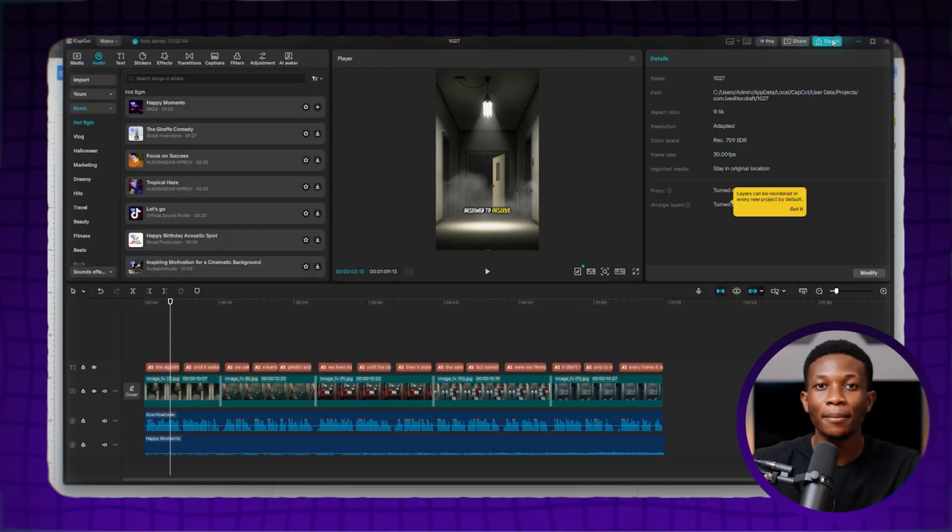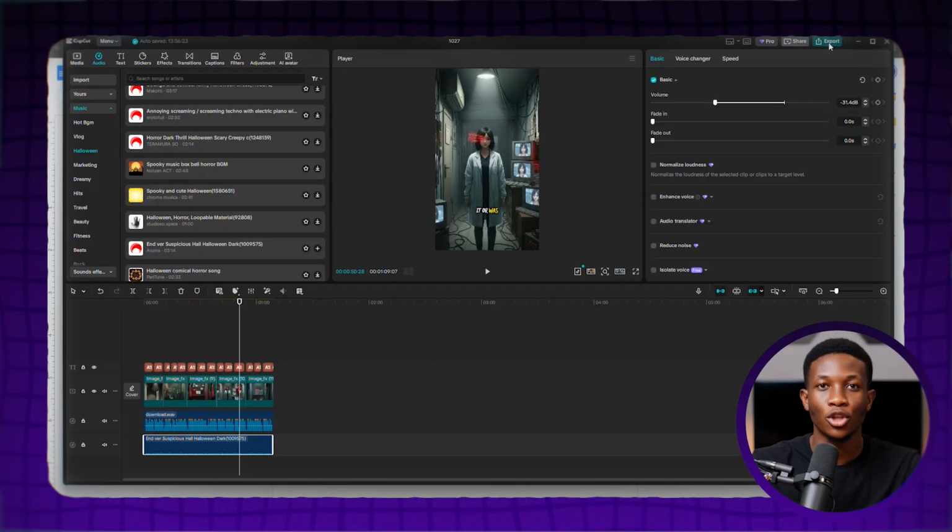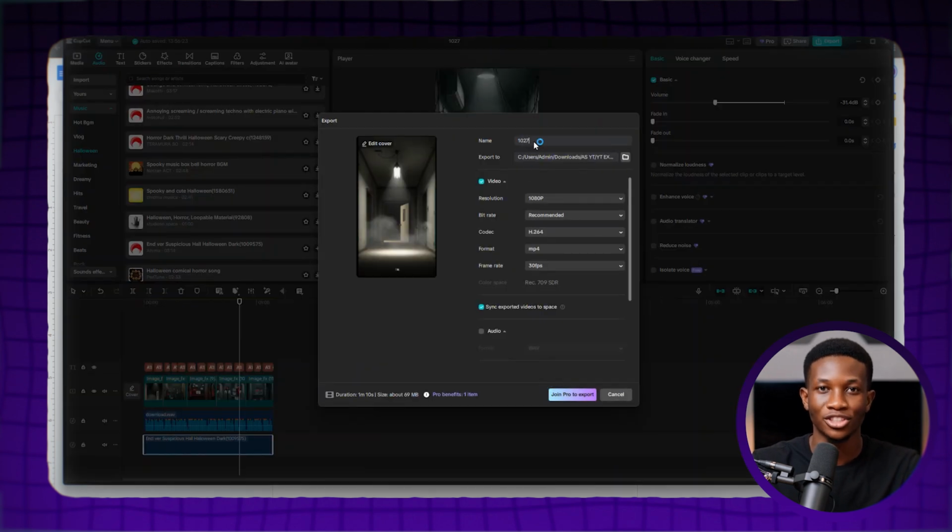Now, once you're happy with your video, simply click the Export button to export the video you just created. Make sure to give it a good name. Preferably, use the title of the video when exporting it, and then click Export. And there you have it. You can now upload this video to your new YouTube channel, TikTok or Instagram Reels, and start getting thousands of views and making a lot of money online.